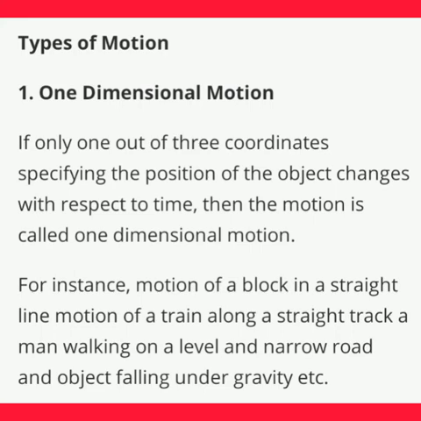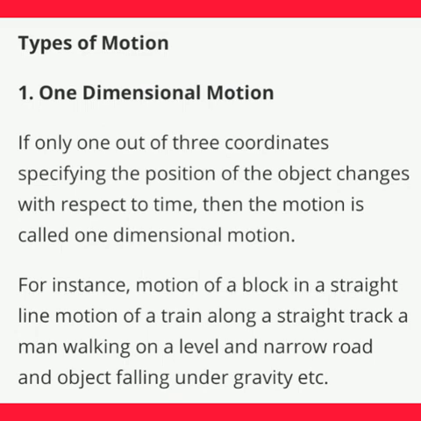For example, motion of a block in a straight line, motion of a train along a straight track, a man walking on a level, narrow road, and an object falling under gravity are examples of one-dimensional motion.